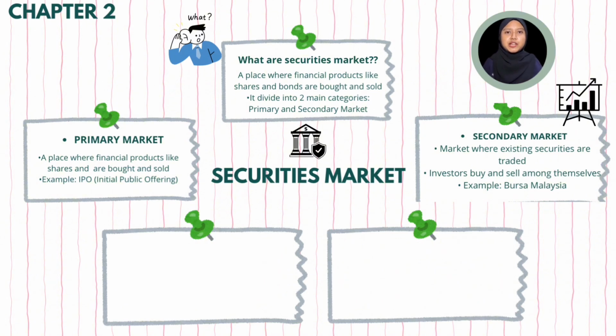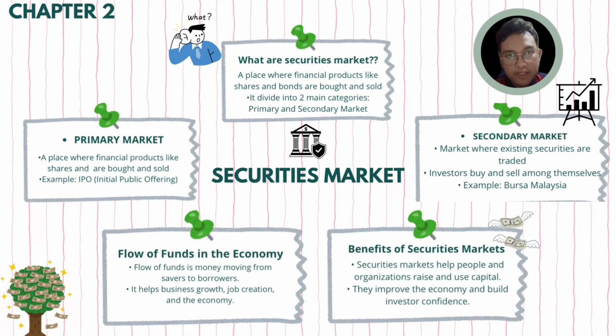The first one is the primary market, which is where a company sells its shares or bonds for the very first time to raise funds for business growth, and investors buy directly from the company. A common example is an IPO, where a company goes public and offers its shares to investors for the very first time. The second one is the secondary market, where investors buy and sell existing shares from each other, not from the company. It provides liquidity, meaning you can easily sell or buy your investment. An example is Bursa Malaysia, which is the main stock exchange in Malaysia, where this trading takes place.